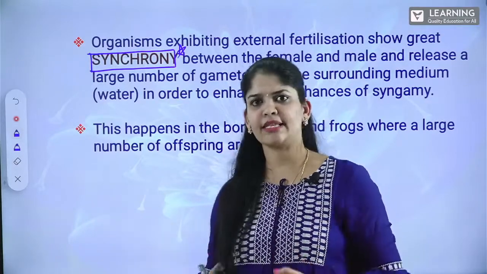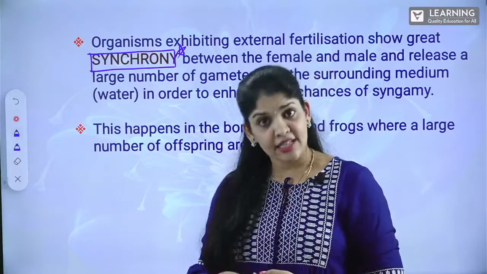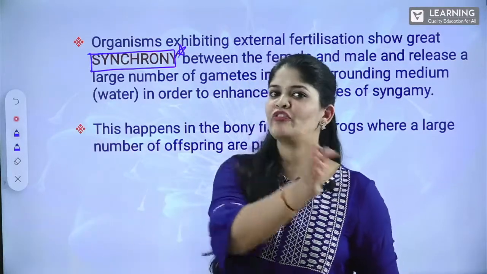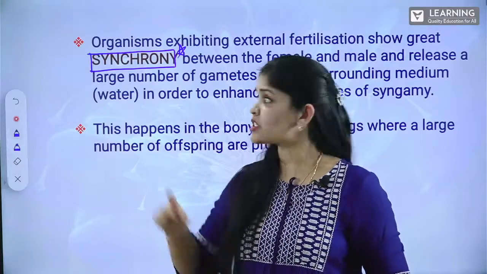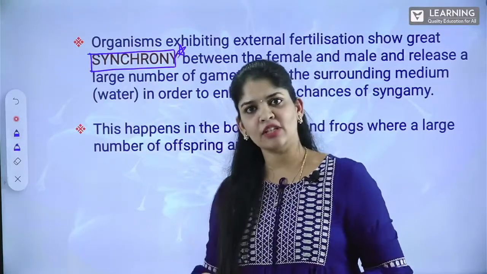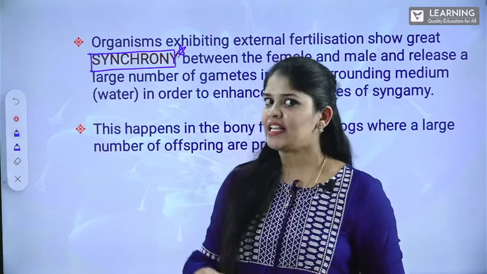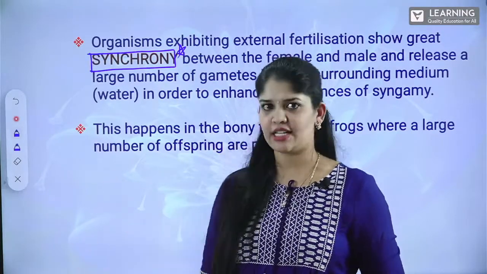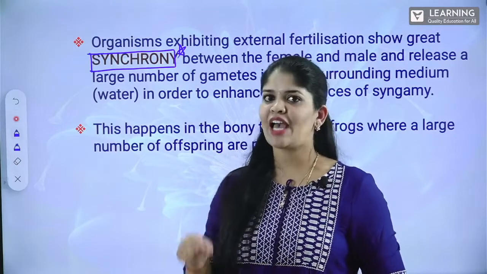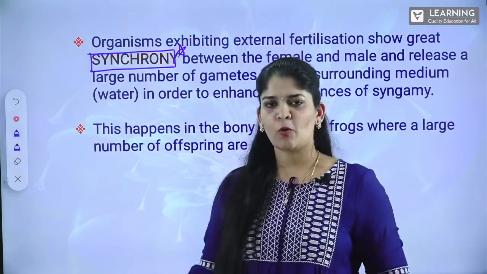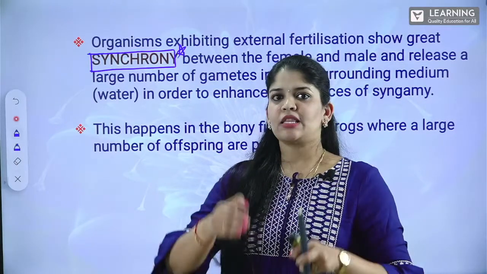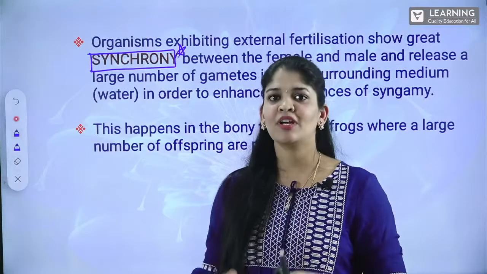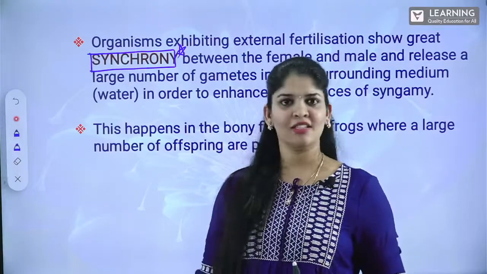Obvious thing. Same way, other example. There is an availability of the male gametes, but there are no female gametes available because synchrony is not present. Then also, in that case, there is no possibility for fertilization to succeed because here also there is absence of female gametes. So, the male gametes as well as female gametes have to come at the same time in a synchronized manner. Did you get it?